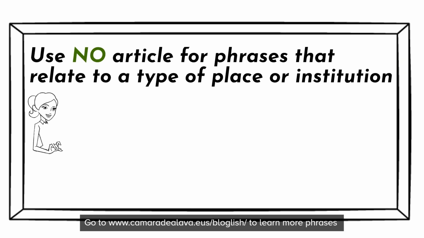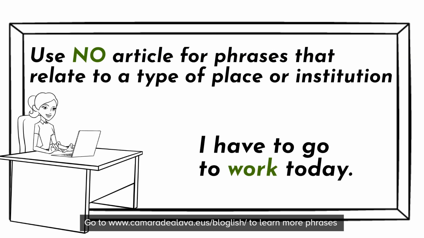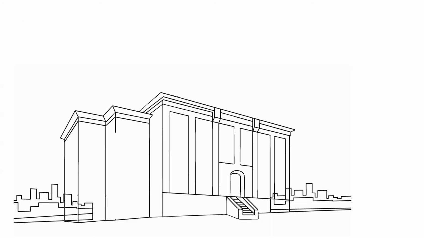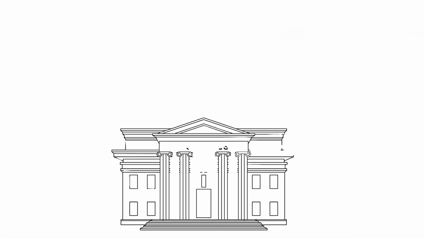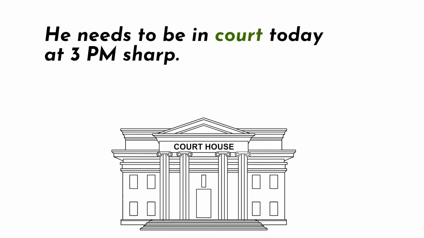Use no article for phrases that relate to a type of place or institution. I have to go to work today. Do you go to university? He needs to be in court today at 3 p.m. sharp.